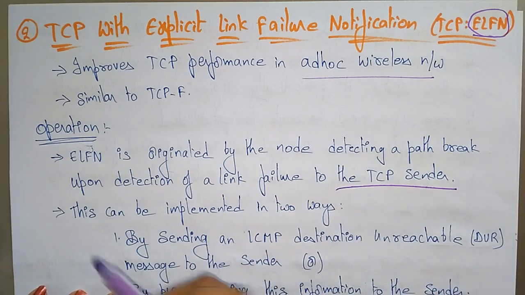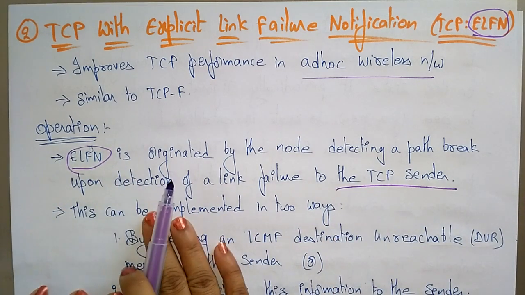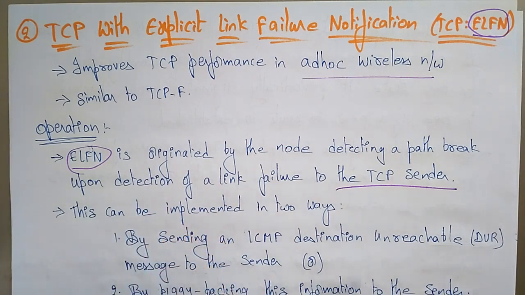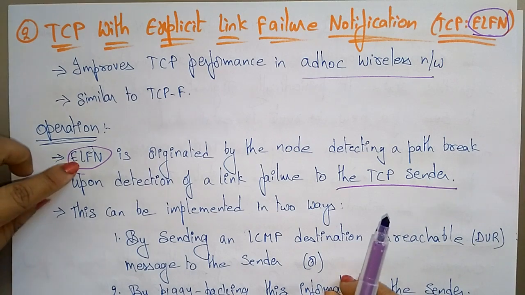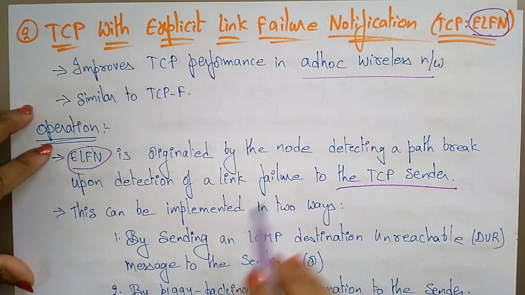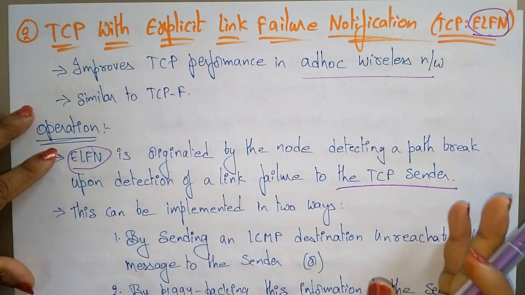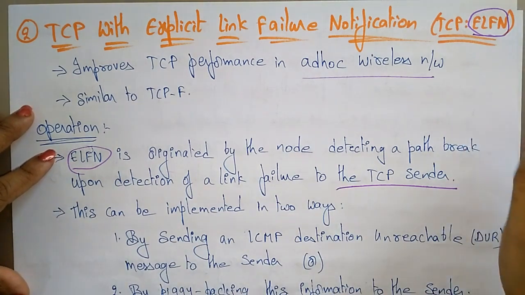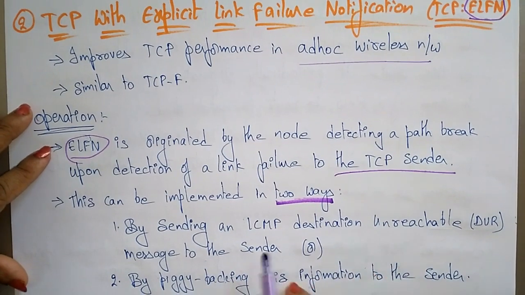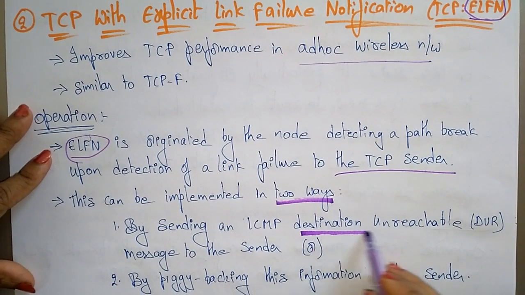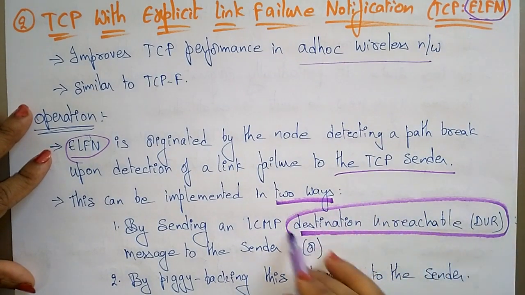So this LFN is originated by the node which detects the path break. It can be implemented in two ways. One is by sending a destination unreachable message to the sender.